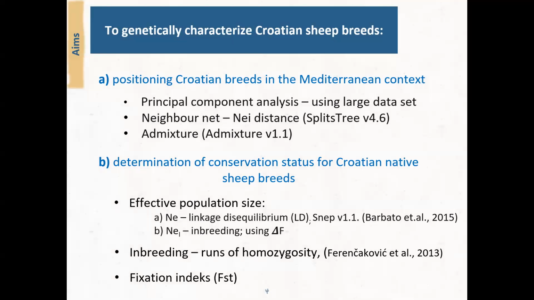Current and historical effective population size trends were estimated using SNeP software as described by Barbato. Individual animal genomic inbreeding was evaluated on genome-wide autozygosity estimated from high-density SNP data using runs of homozygosity described by Ferenčaković. Pair-based genetic differentiation between all pairs of sheep was also calculated.